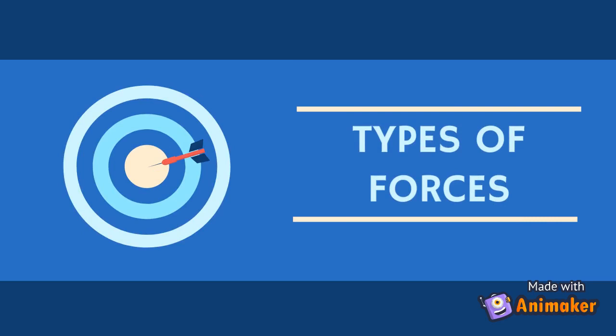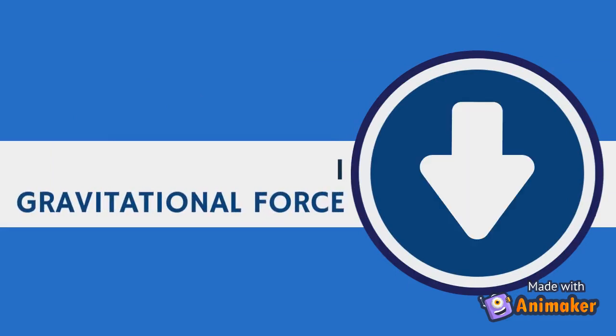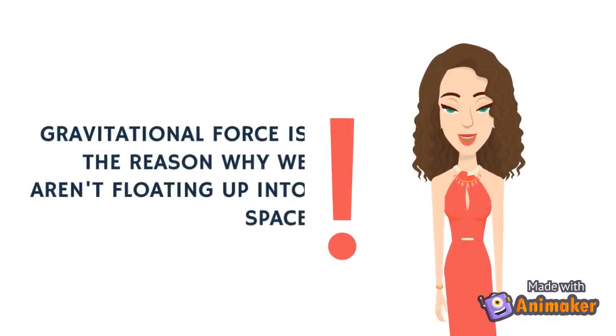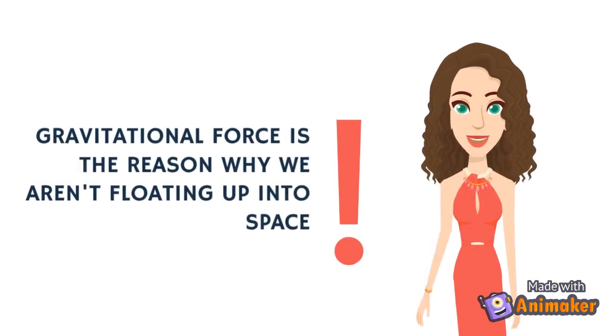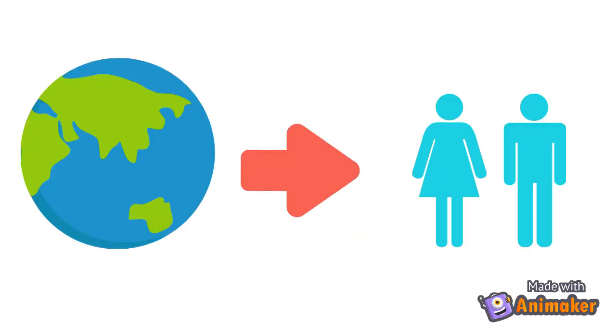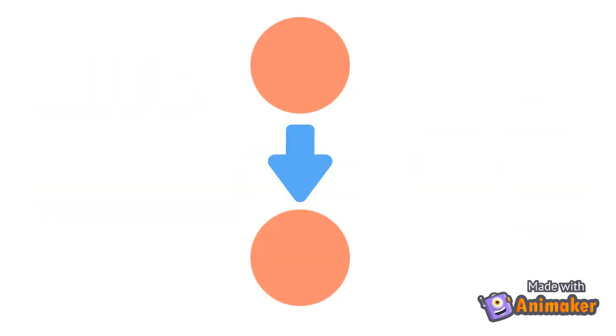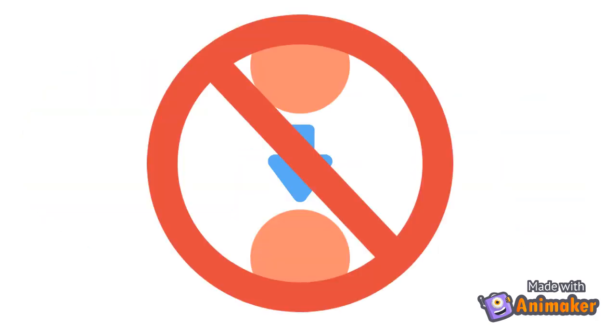Types of forces. 1. Gravitational force. Gravitational force is the reason why we are not floating up into space. Because the Earth is bigger than us, it attracts us to it. Gravitational force will not work with small objects.